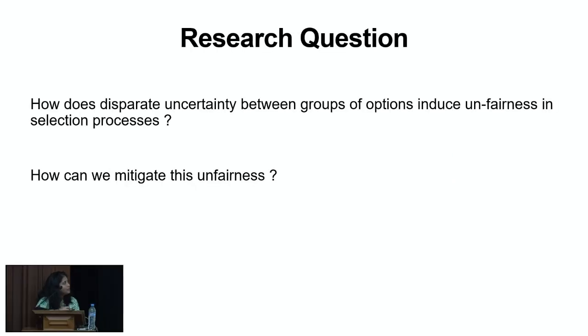So the research question that we ask in this work is, how does this disparate uncertainty induce unfairness in rankings, and how can we quantify this unfairness? And then how can we mitigate this unfairness, or can we come up with a new ranking policy that doesn't introduce this unfairness, especially when disparate uncertainty is present?